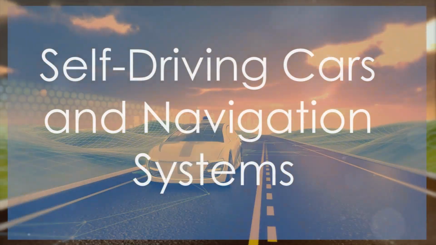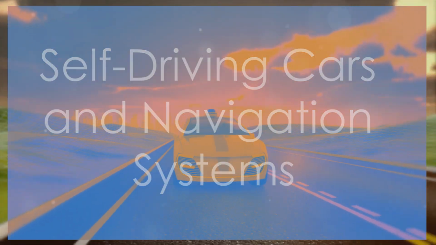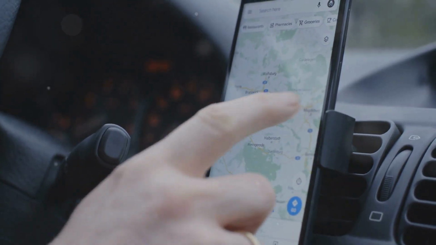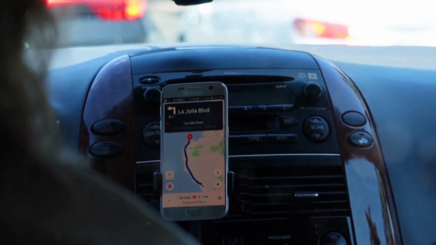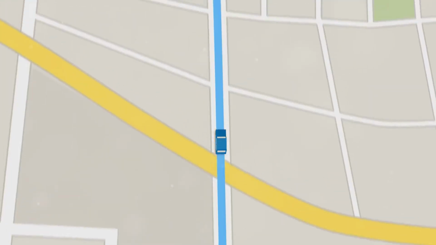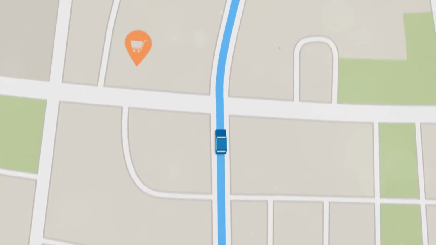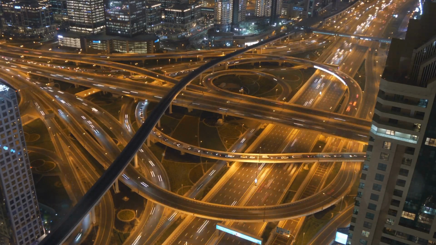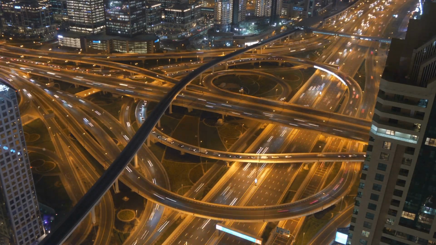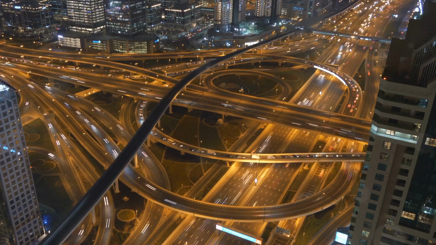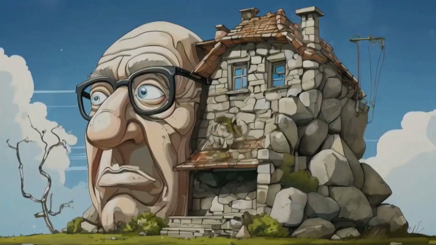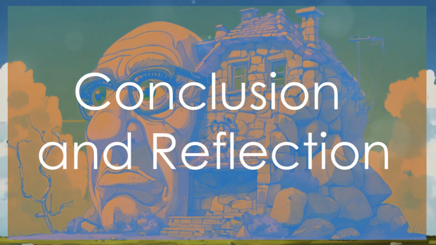AI in transportation, self-driving cars and navigation systems. You've probably heard about self-driving cars, but AI is also behind the navigation systems you use every day. Autonomous vehicles rely on AI to process data from sensors and cameras, enabling them to navigate roads and make driving decisions. Similarly, navigation applications like Google Maps and Waze utilize AI to analyze real-time traffic data, optimize route recommendations, and predict future traffic conditions.